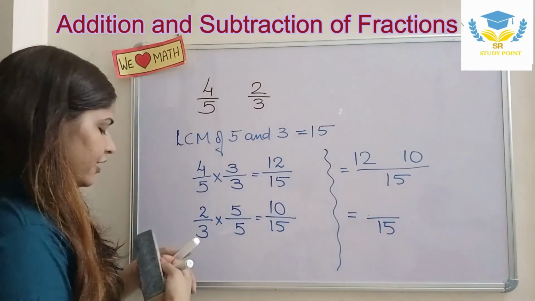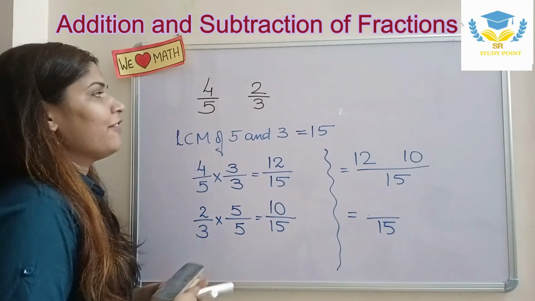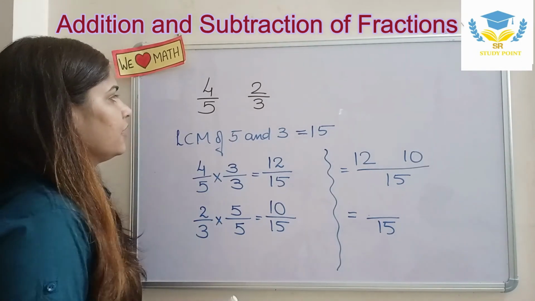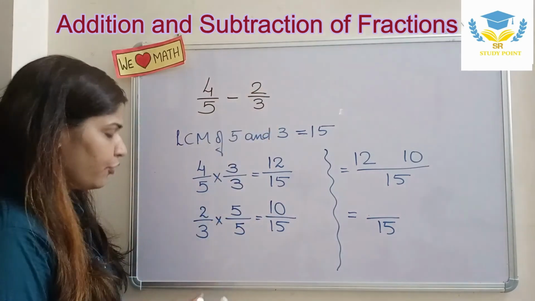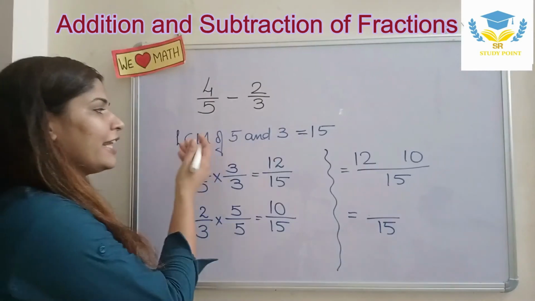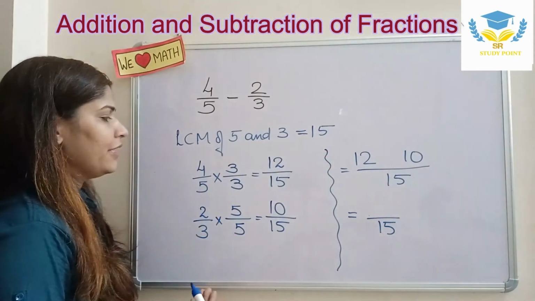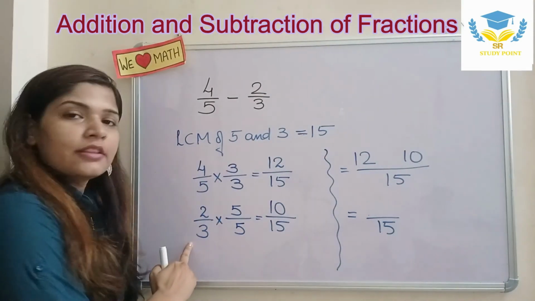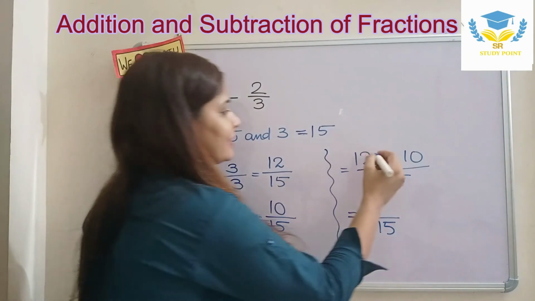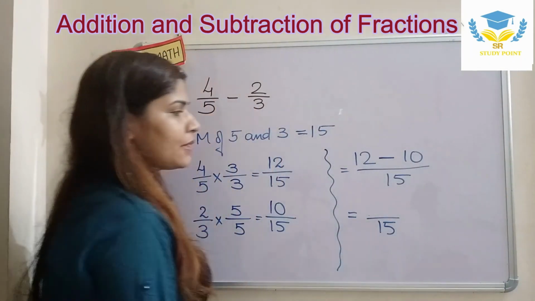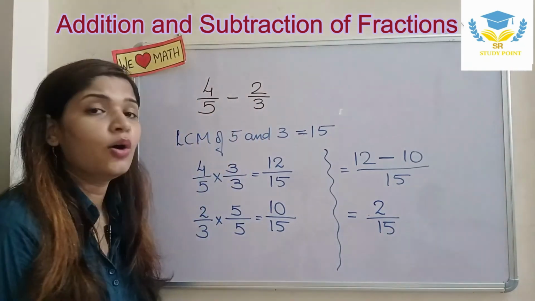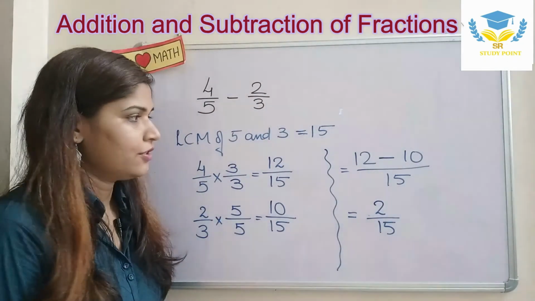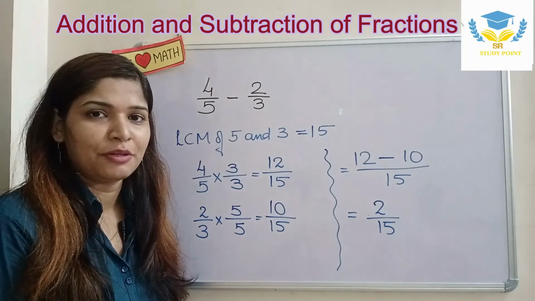So here, suppose in the same question, I have the subtraction symbol, and I need to subtract 2 upon 3 from 4 upon 5. What do I need to do? Again I'll take the LCM of both denominators and make them like fractions, and then instead of addition I'm going to perform subtraction. 12 minus 10 will be 2. This is how the subtraction of unlike fractions is done.